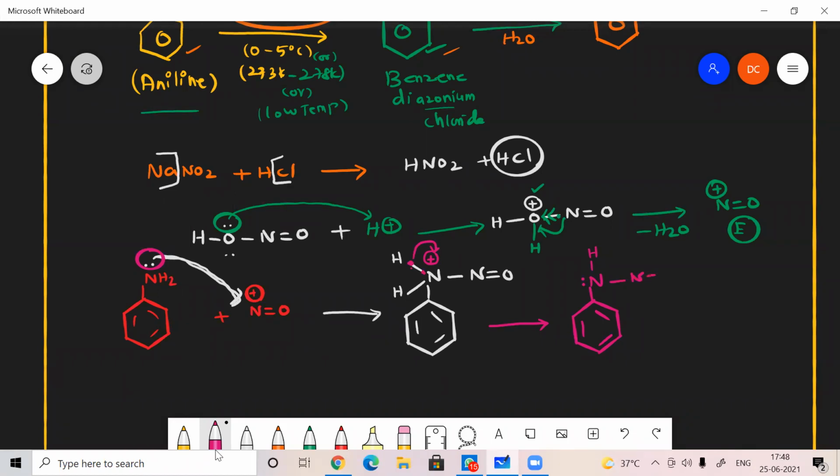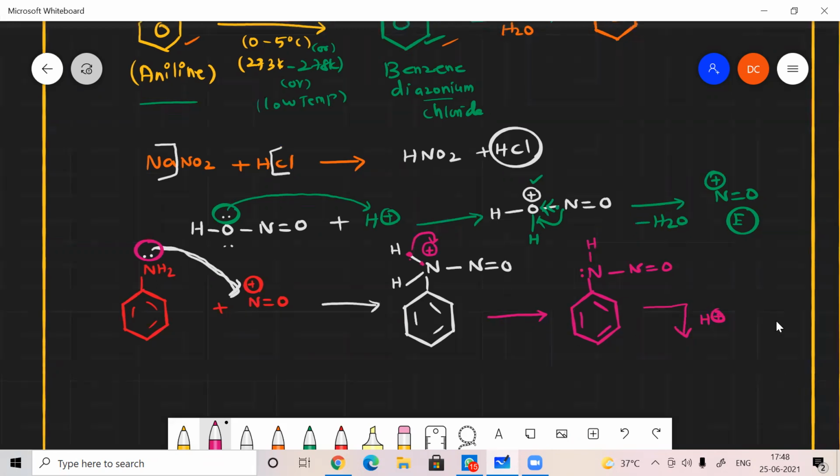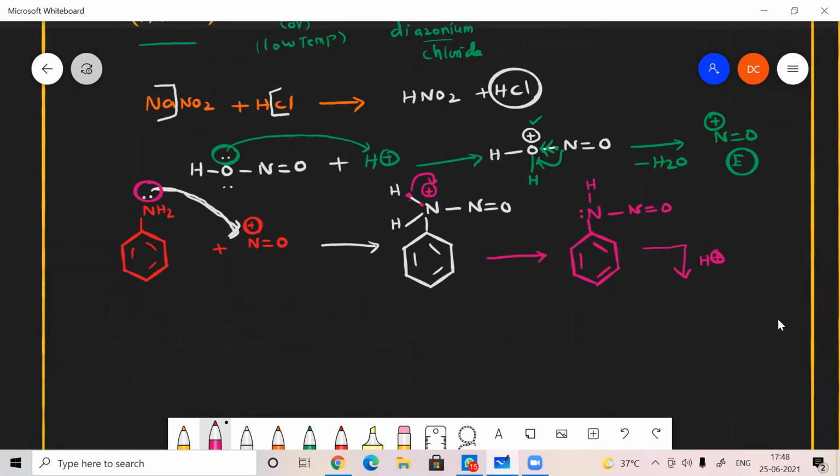Here N double bond O is there. So within this, we have to acidify it. Yes, we can add, because HCl is always existing in the reaction vessel itself, because one is NaNO2 and that will be reacting with HCl only. So H plus will always be there in the reaction vessel. Okay. Now what will happen?